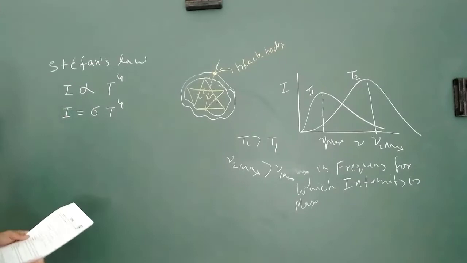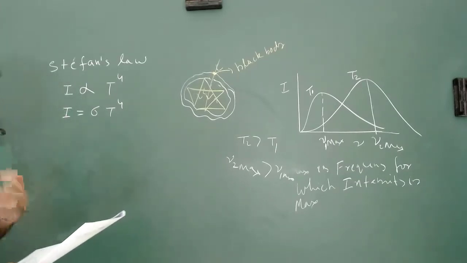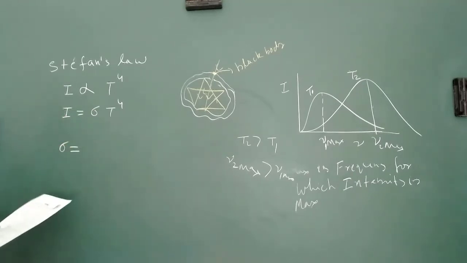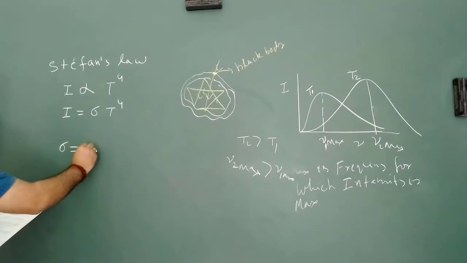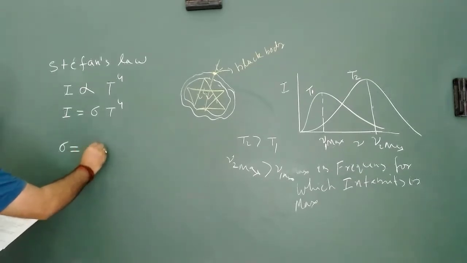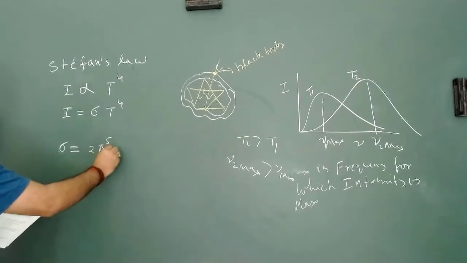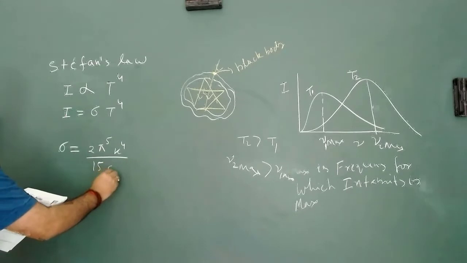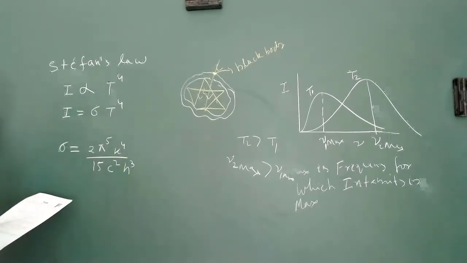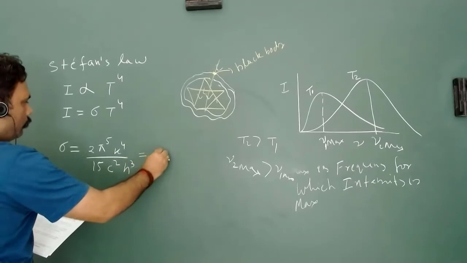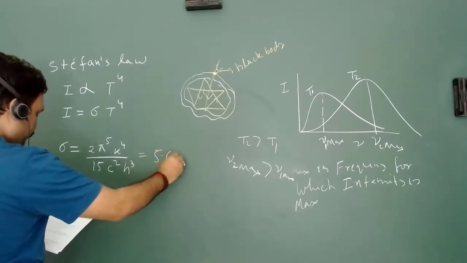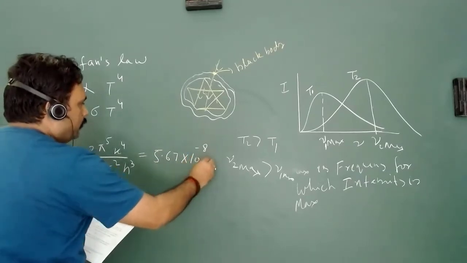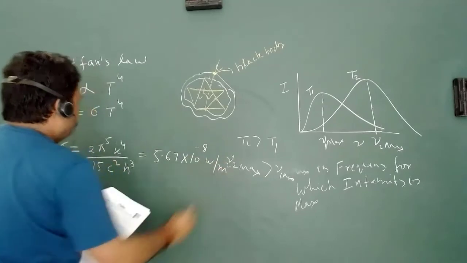So the intensity of a black body is proportional to T to the power 4, and this sigma is identified as Stefan's constant, which is 2 pi to the power 5 k to the power 4 over 15 c square h cube, and this value is equal to 5.67 into 10 to the power minus 8 watt per meter square.